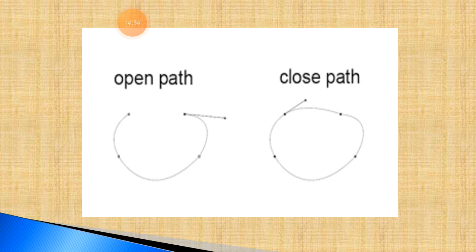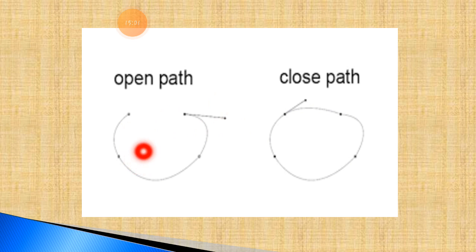Now here, as I told you, lines are not connected with each other. So you can see this in the open path. See, lines are not connected with each other. So these 2 dots, you can see through the red dot, these 2 dots are not connected with each other. Compared to the closed path, these lines are connected with each other. Totally closed shapes.